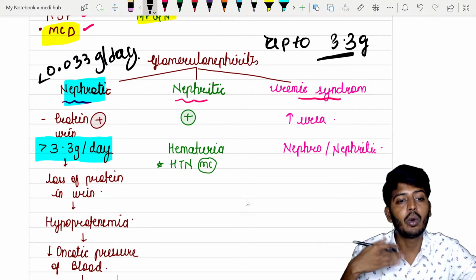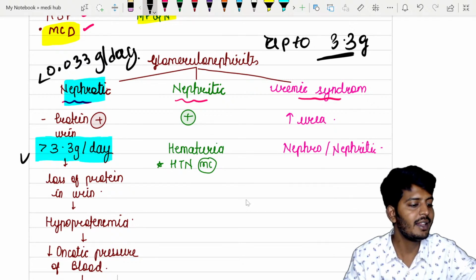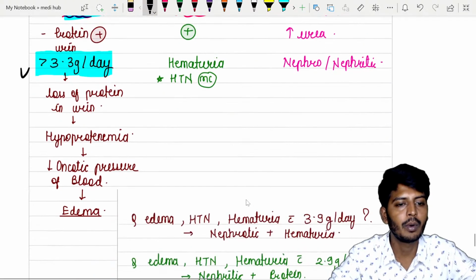Proteinuria only. But proteinuria, if it is more than 3.3, then we call it a nephrotic range of proteinuria.